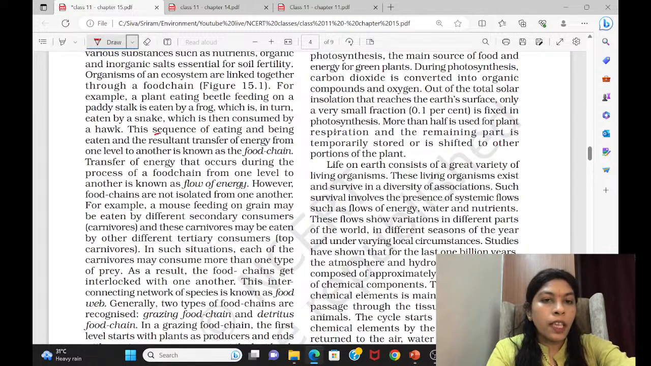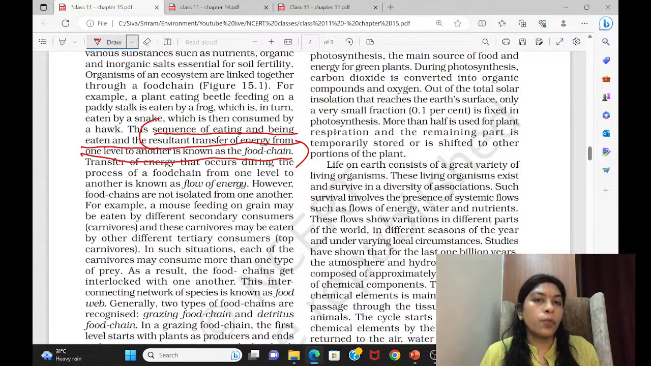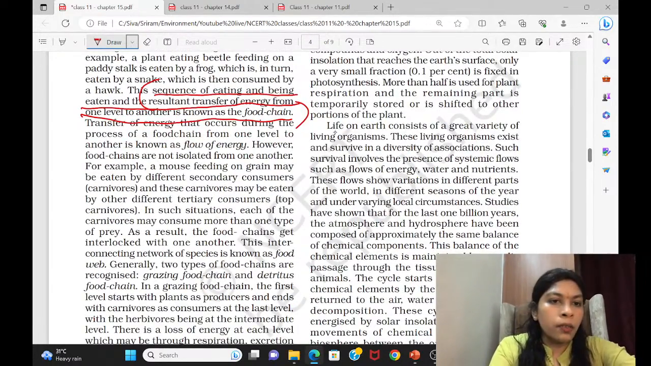See this. The sequence of eating and being eaten and the resultant transfer of energy from one level to another is known as the food chain. This is the definition of food chain. This was also given as a statement in the question paper. So a food chain is nothing but a sequence of eating and being eaten by others, and through this only the energy is transferred from one organism to another. That is called the food chain. And see this.